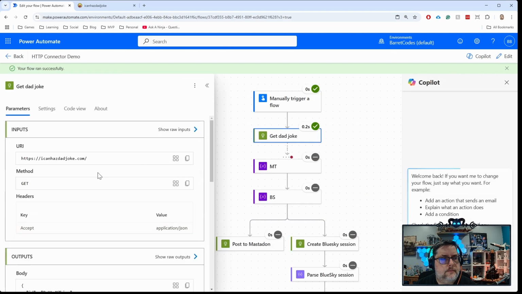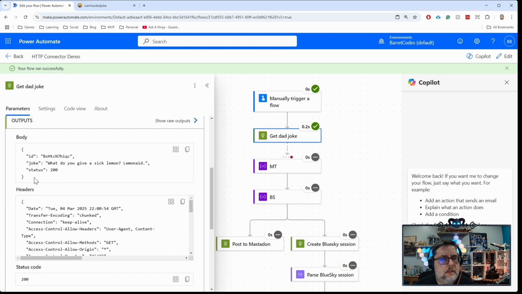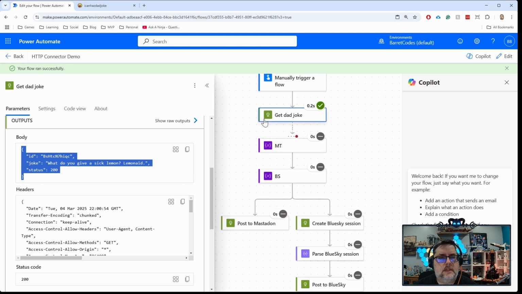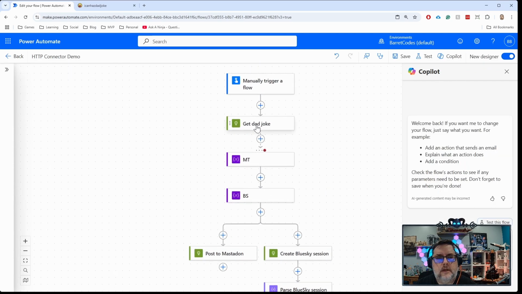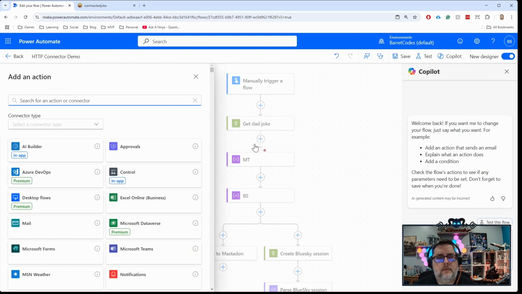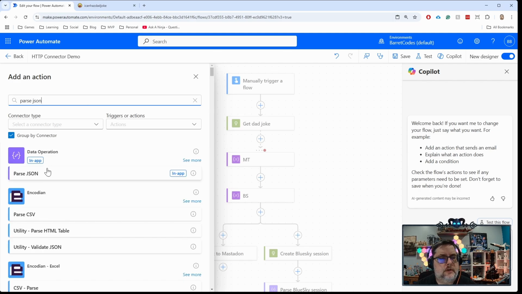And you'll see from our output, it did a GET call, passed an accept JSON, and then here's the output. You can see we have the ID of the joke, and then here's the joke. I'm going to copy that out because we're going to need that to parse the JSON in just a second. Let's go back to edit. So we get our JSON response back, and if you want to parse the JSON, search for the Parse JSON action, which is under our data operations.